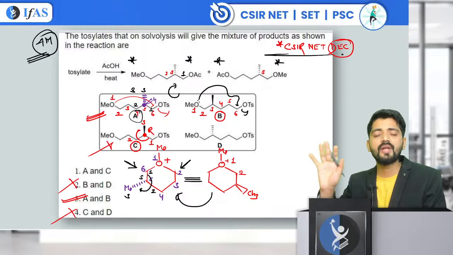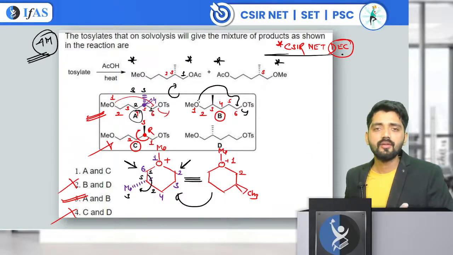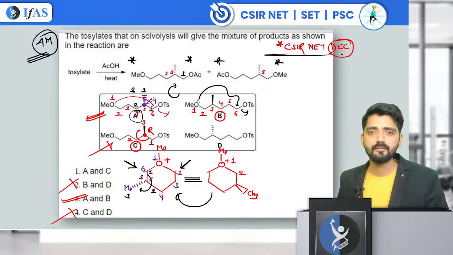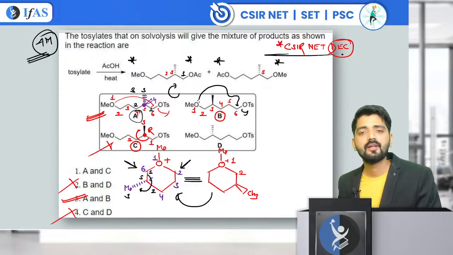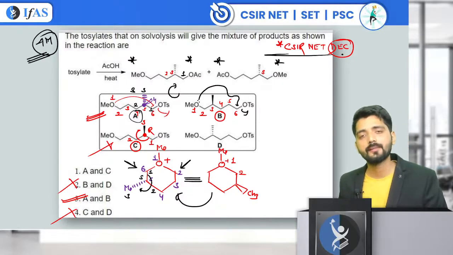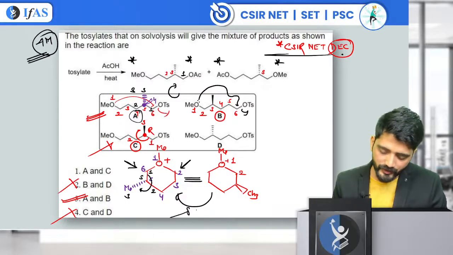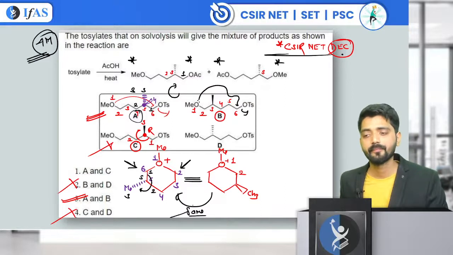Are you able to digest this question? There are a lot of ways via which you can reach the product. The concept is going to be the same. The examiner has only confused you in the stereo part. They are going to be same, so of course the products are also going to be same.